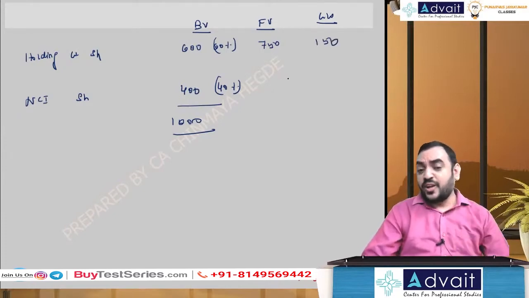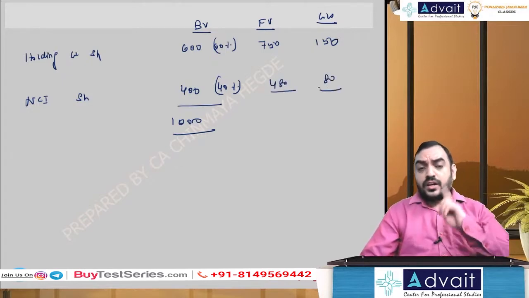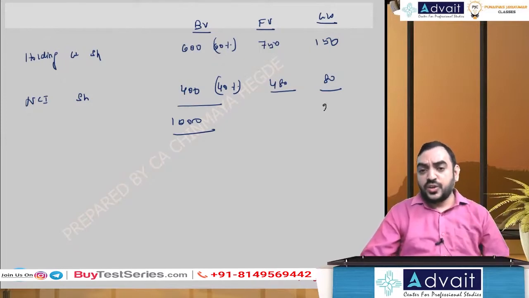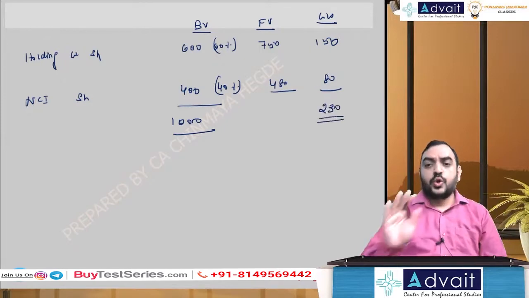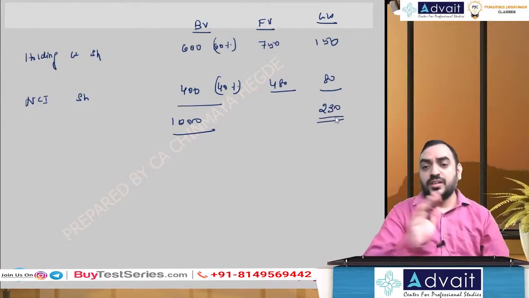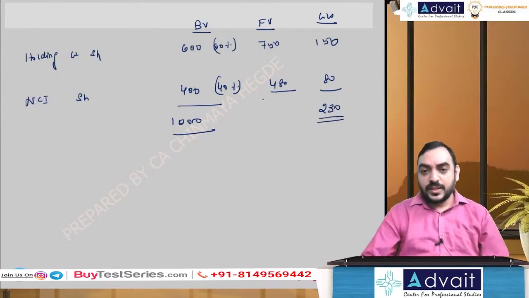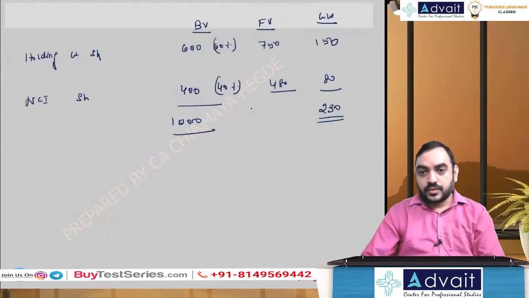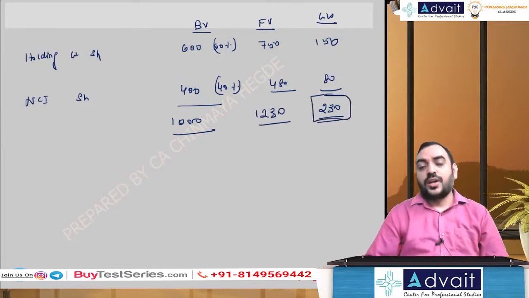And what is the fair value of NCI? That is 480. So 80 is goodwill related to NCI holding. So ultimately 230 is the goodwill of the subsidiary. 1000 minus 1000, 230, the difference, that's what you call as goodwill.